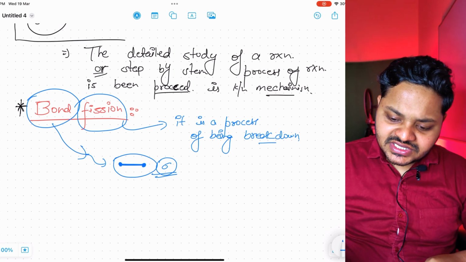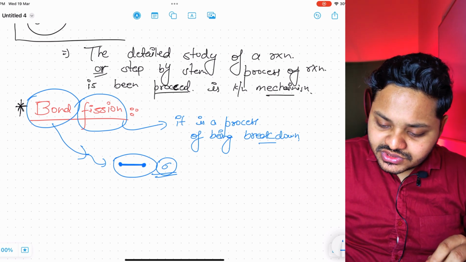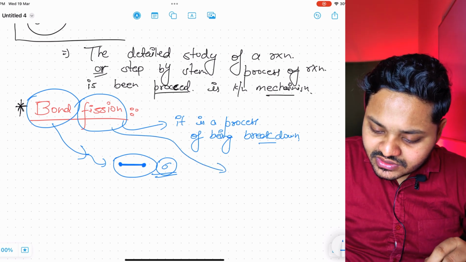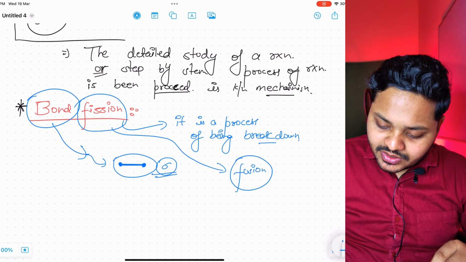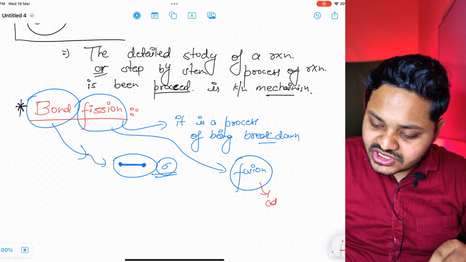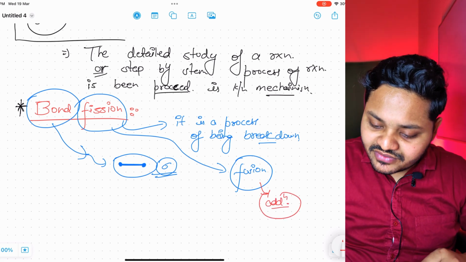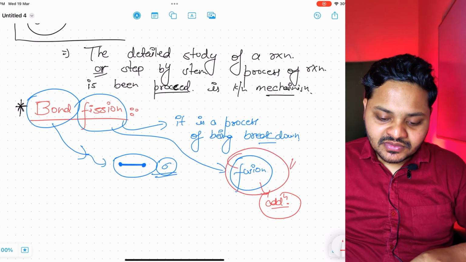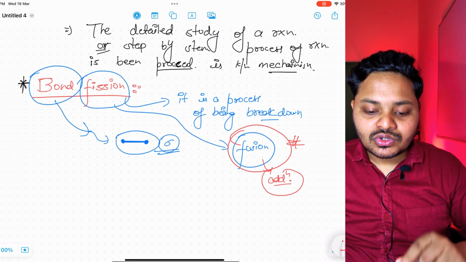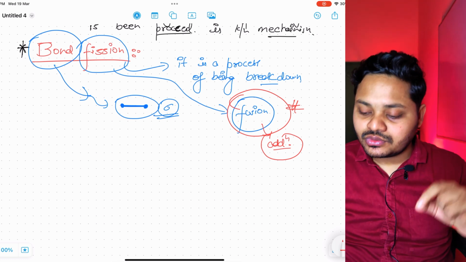Now fission is a type of breakdown. Don't get confused by the term fusion. The word fusion means addition, just antagonistic or just opposite of fission. So don't get confused with fusion. It's fission. We are going to learn about bond fission, which means the breakdown of a bond.